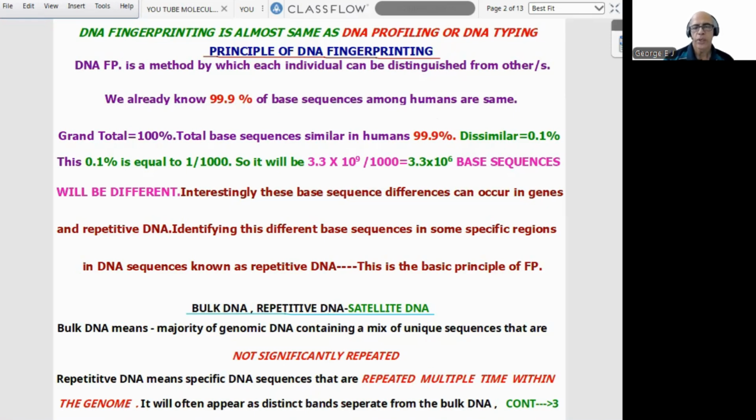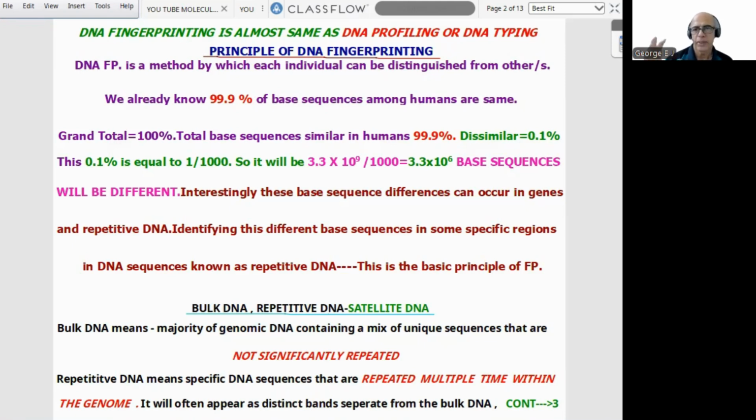And we already know that 99.9% of the base sequences among humans are the same, as clearly given in the chart. So in a mathematical way, the grand total is 100%. Total base sequence similar in humans is 99.9%. That means the dissimilar variation will be 0.1%. So what will this 0.1% be? 0.1% is equal to 1 by 1000. So it will be 3.3 into 10 raised to 9 divided by 1000. So it will be equivalent to 3.3 into 10 raised to 6 base sequences that will be different.